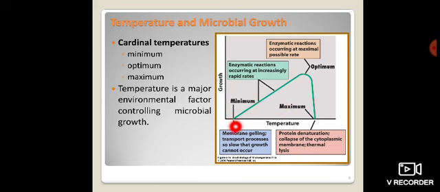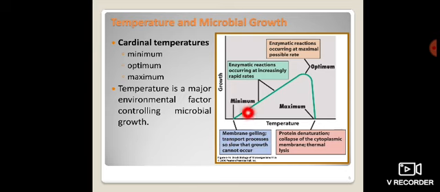Okay. Here we can easily observe the growth of the microorganism in the green graph. At the minimum temperature, we can observe that the membrane is gelling.